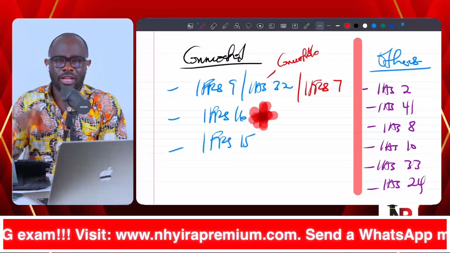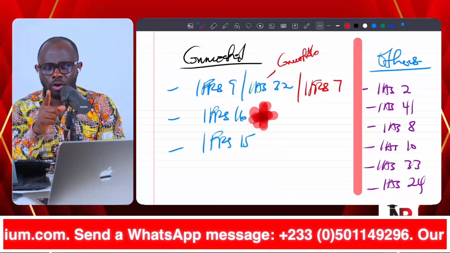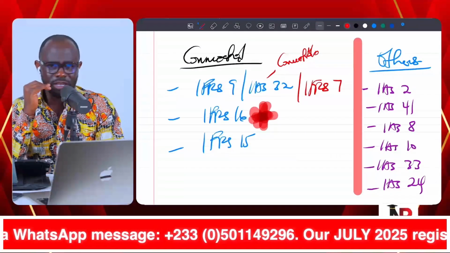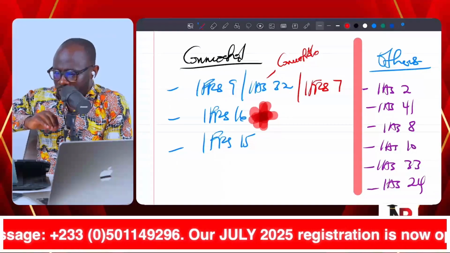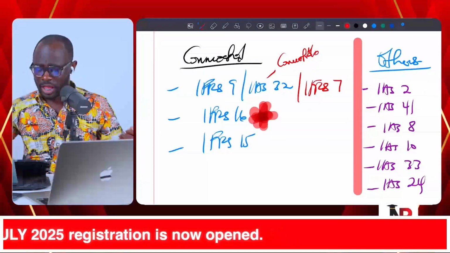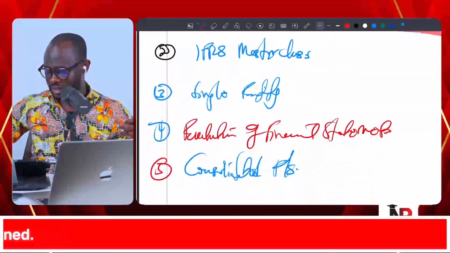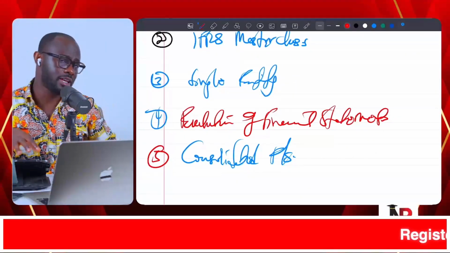Now, these three are together, and you must know them together like that. Why? Because either the examiner will bring them independently. So we could have a question on IFRS 15, revenue from contracts with customers, or it could form part of the notes to the preparation of the financial statements, the single entity financial statements.